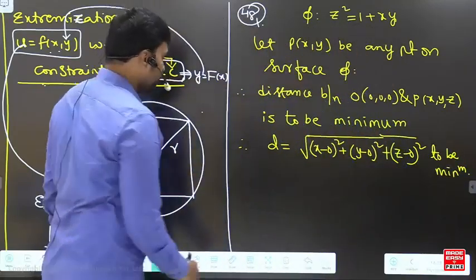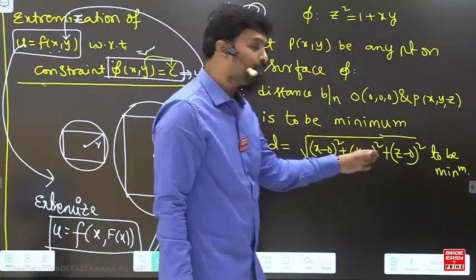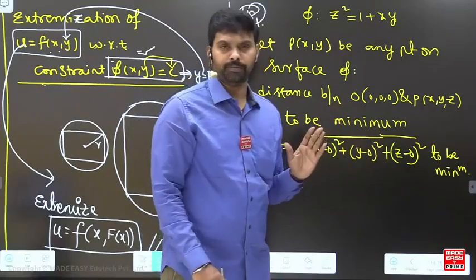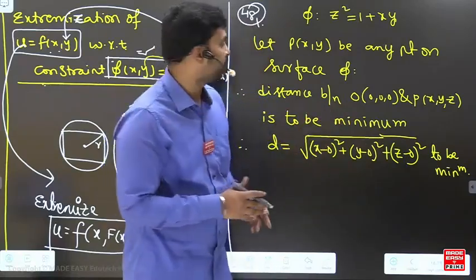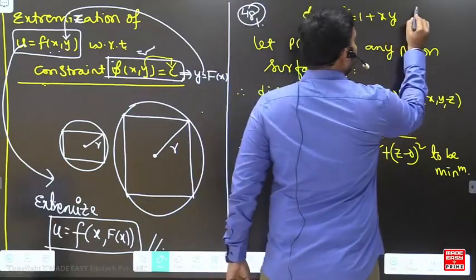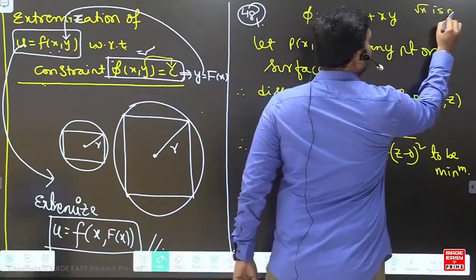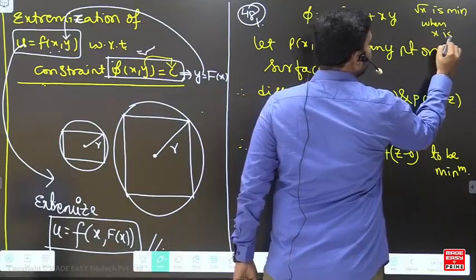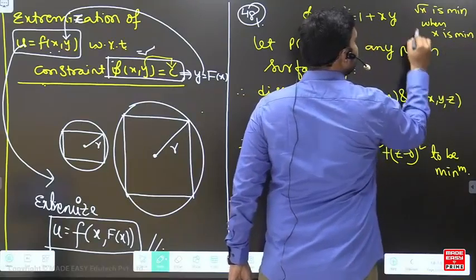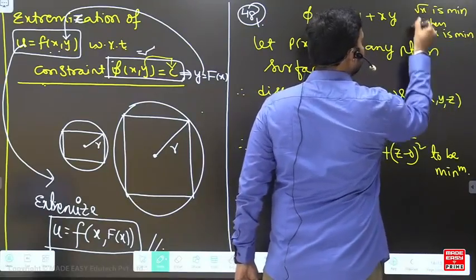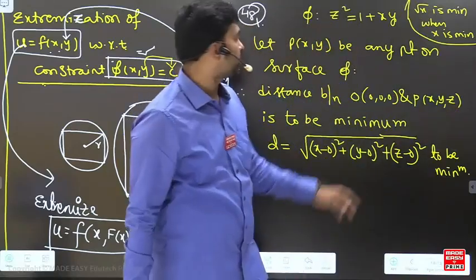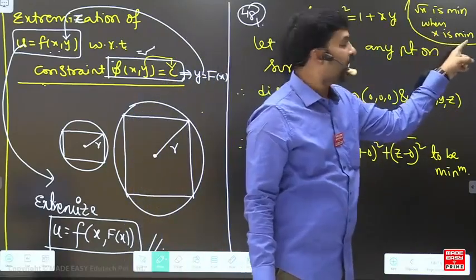My dear students, it is a function under a root, and I want to say one concept here. It is a general concept: root x is minimum when x is minimum.